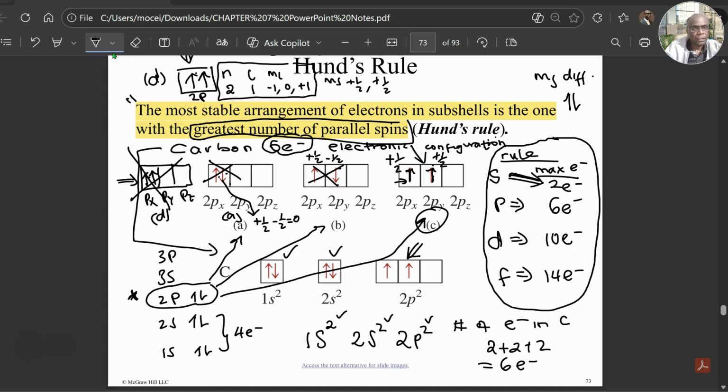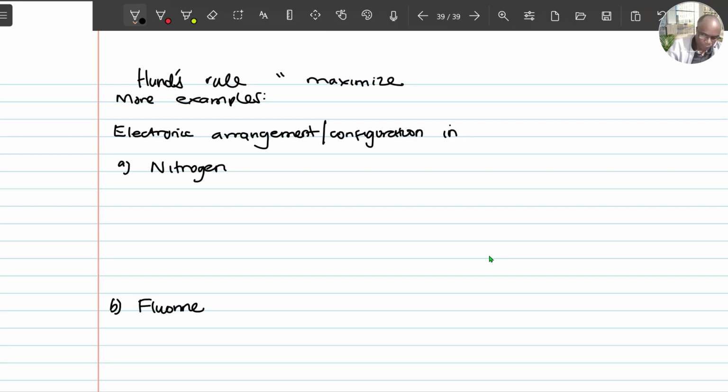Remember again Hund's rule: the most stable arrangement of electrons in subshells is the one with the greatest number of parallel spins. Okay, so we have to maximize parallel spins.